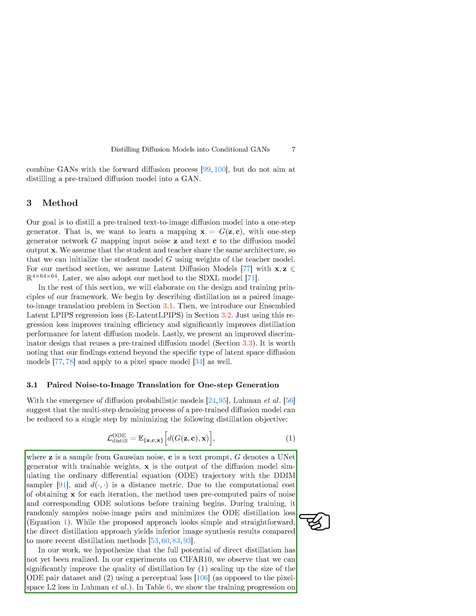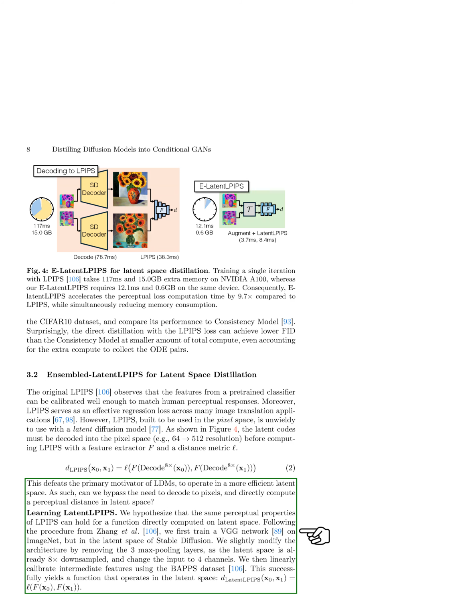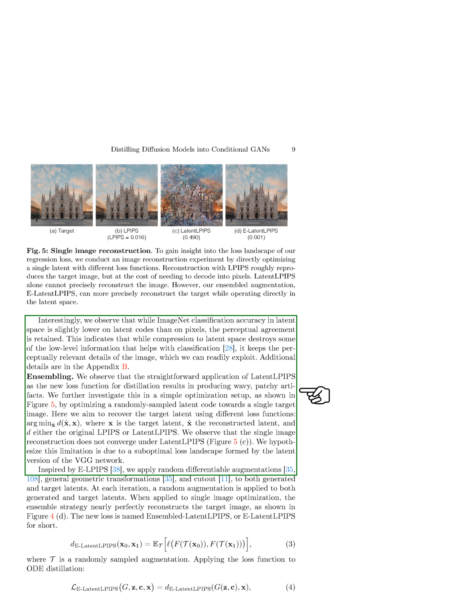Furthermore, we introduce ensembled latent LPIPS for latent space distillation. We modify the original LPIPS to operate directly in the latent space without the need to decode into pixels. By training a VGG network on ImageNet in the latent space of stable diffusion and calibrating intermediate features, we develop a function that computes perceptual distance in the latent space. This new loss function, named E-latent LPIPS, improves convergence and reduces computation time and memory consumption compared to traditional LPIPS.